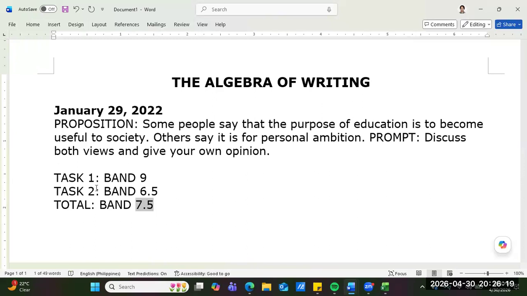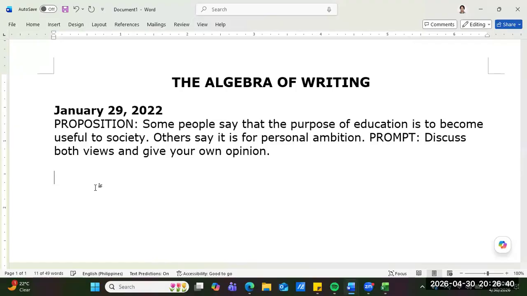So when I saw my score, I knew that, oh my God, my task 2 was really the problem. But of course, for writing task 2, band 6.5 is already a very high score, right, guys? The problem why I scored a 6.5 is because I missed a variable, guys.